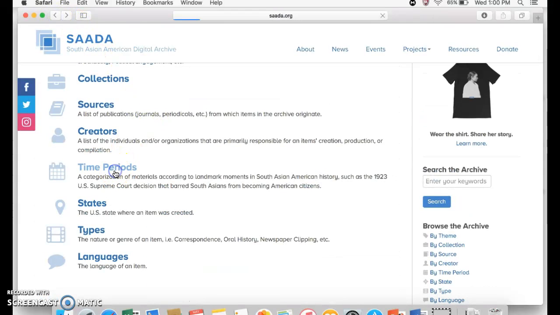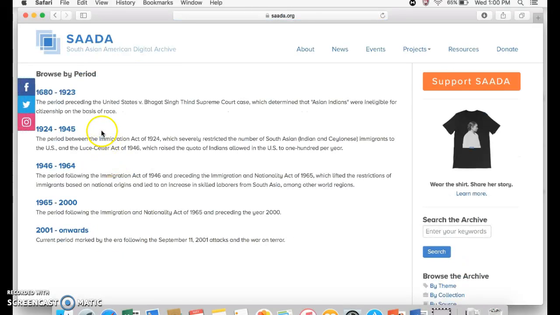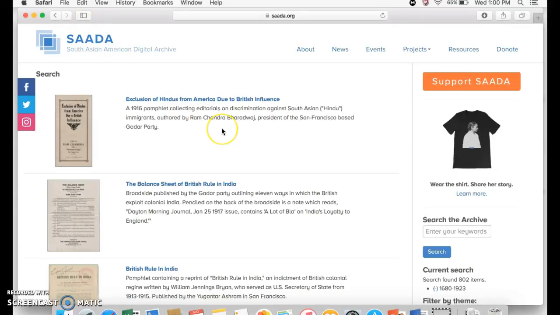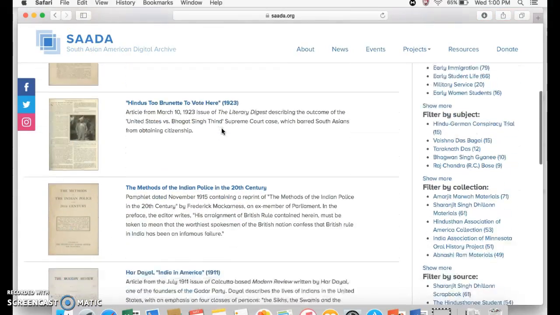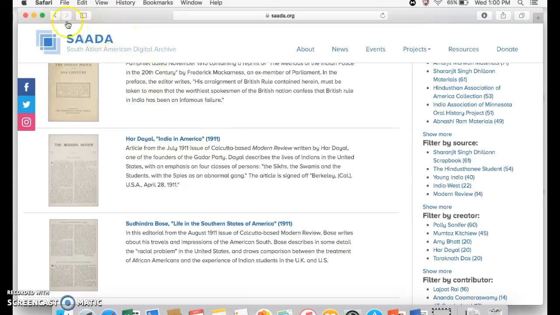Then they have time periods, which is very helpful if you are teaching a history lesson and you wanted to, say, perhaps teach a lesson based in the 1920s. You can click on that. Or even earlier, this is the period from 1680 to 1923 preceding the United States versus, I'm sorry if I butcher this name, Bhagat Singh Thind, the Supreme Court case, which determined that Asian Indians were ineligible for citizenship based on their race. So that's an important time period before and then after, and then you can just click on it and see maybe which ones you're interested in sharing with your students.